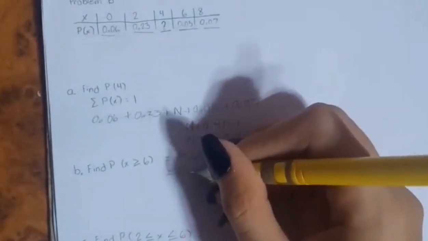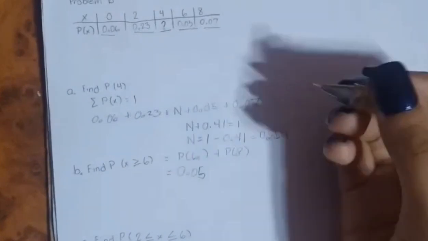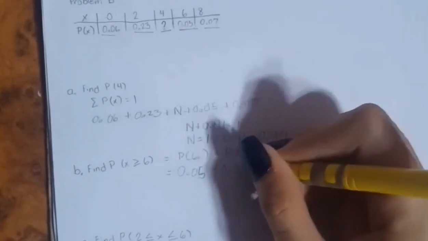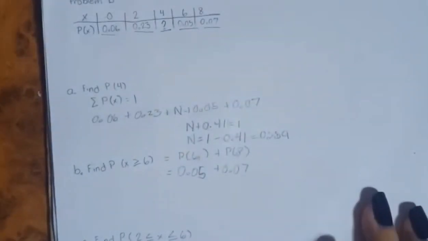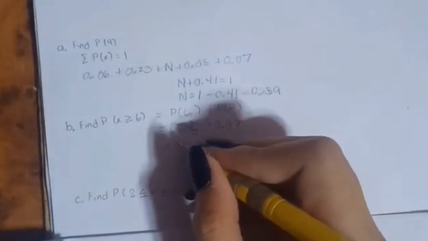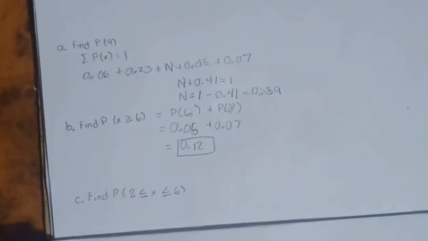So 0.065 plus 0.7 is equals to 0.12. So that's the answer. Simple, right? Let's do another one.